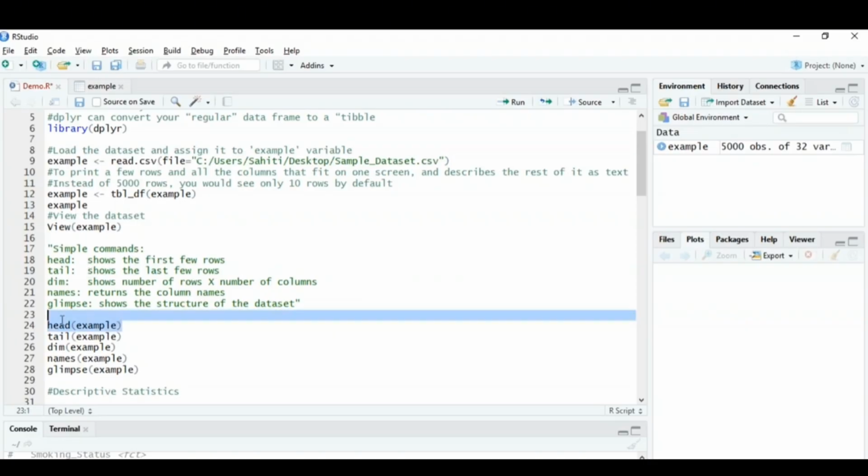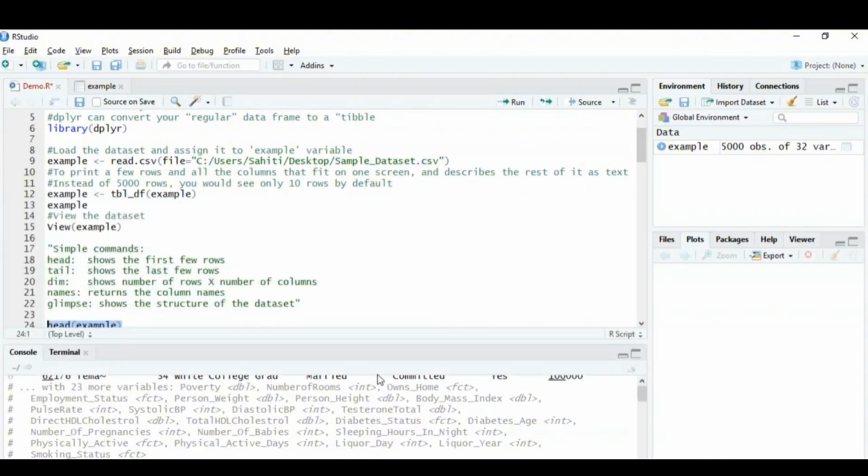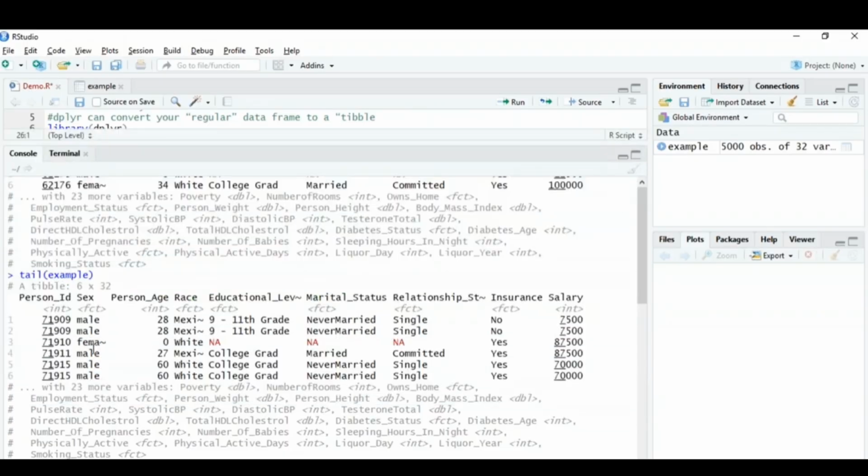So I'm going to first run head so that you see a few rows. As you can see, it has printed 6 rows and 8 columns, and it has also mentioned that there are a total of around 32 columns. Similarly, if I run tail, you can see that the last few rows are printed. So these are the last few rows of the data set that we have chosen.